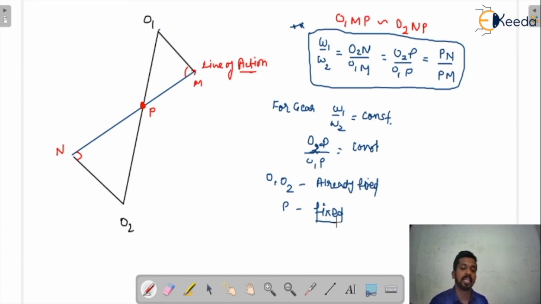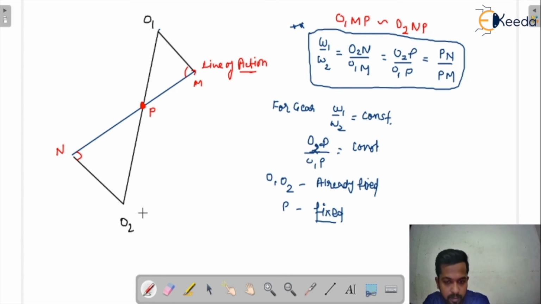Yes or no? So what is the statement I can write here? That the line of action must pass through the fixed point, that is the pitch point, on the line joining the center of rotation of the gears.